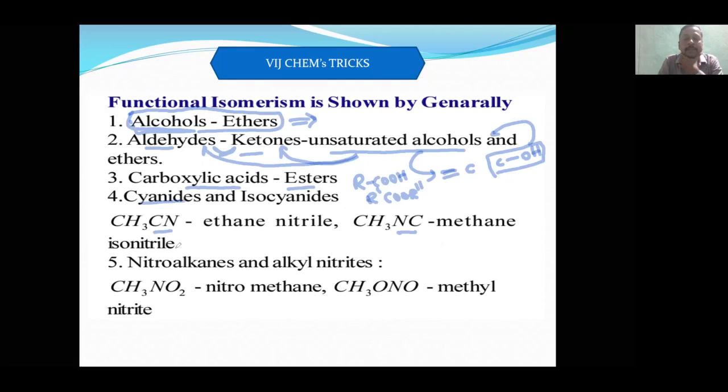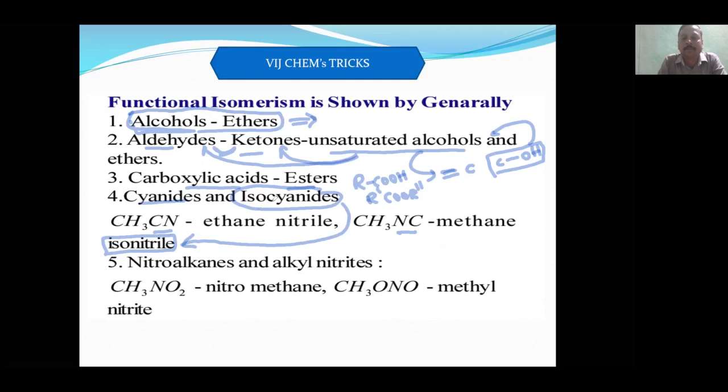Earlier these were called isocyanide. Nowadays, after IUPAC took over the responsibility of naming, isocyanide is termed isonitrile. But the problem with the student is that the IUPAC rule changed and you will now call it isonitrile, but examiners don't change their syllabus.